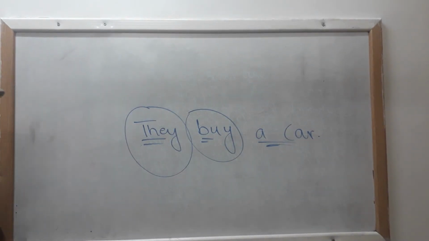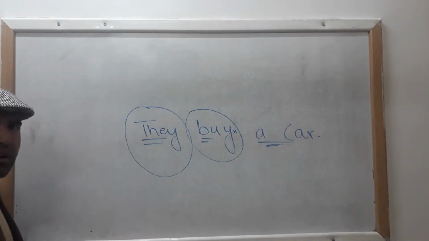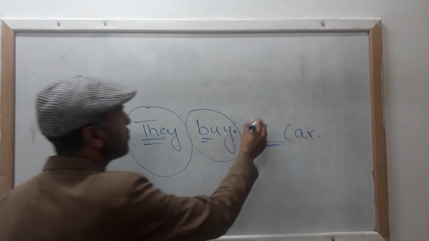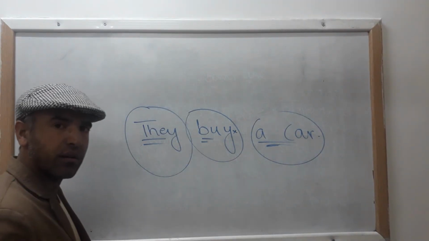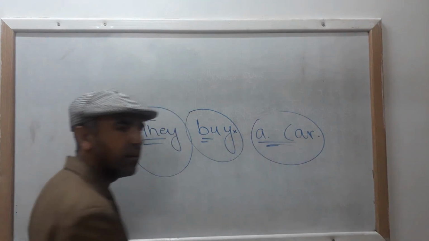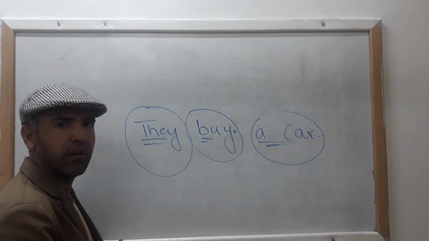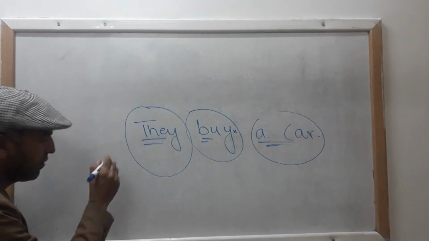So they buy a car. No inflection because your subject is plural. So this is your object. Clear? They subject, buy verb. What did they buy? A car. That is the receiver of an action. So you will have to replace or substitute a car.